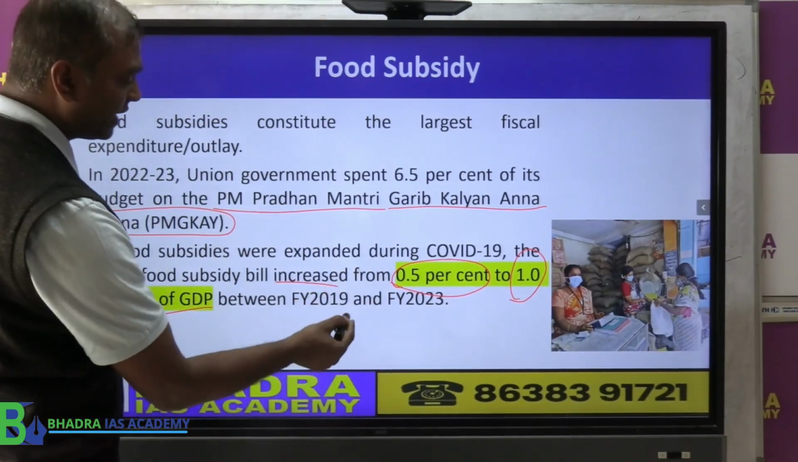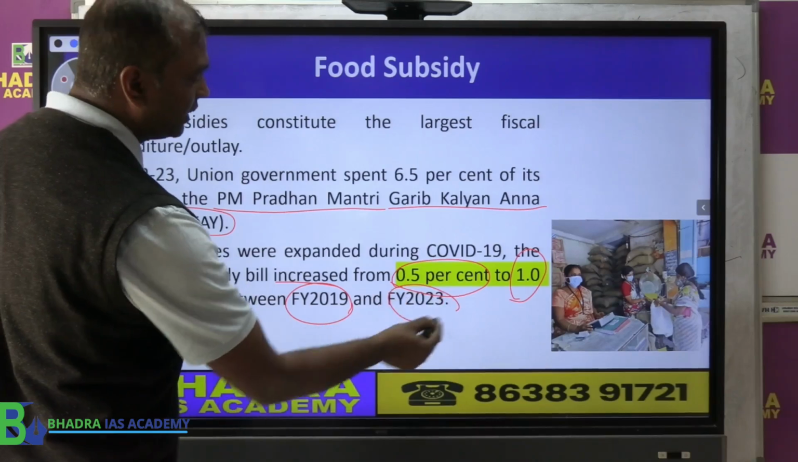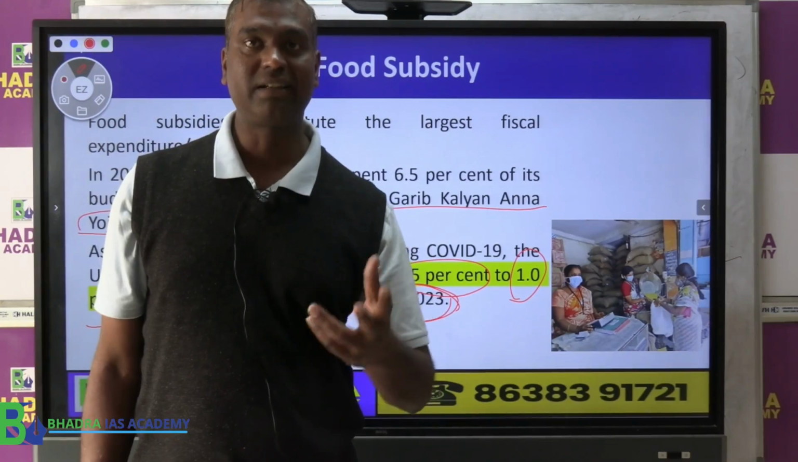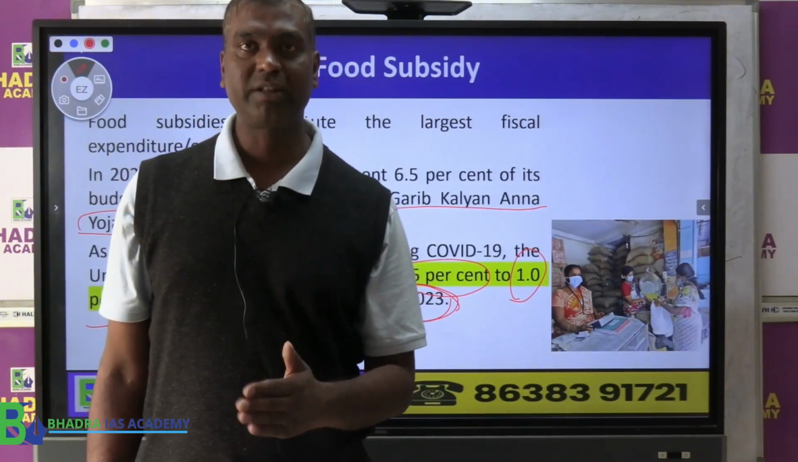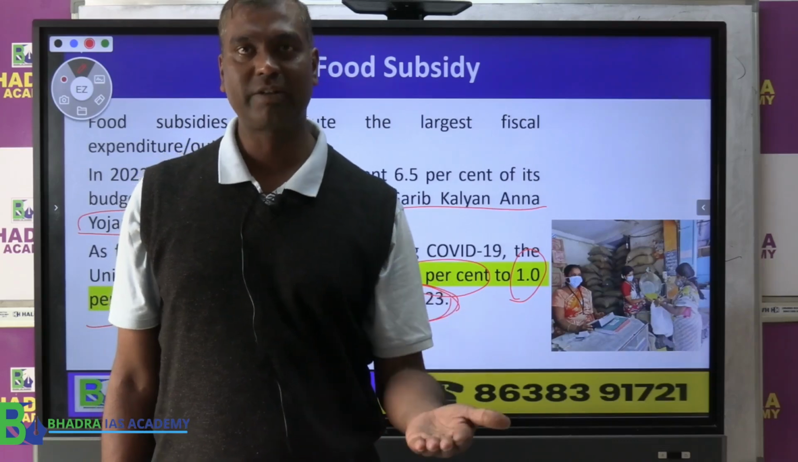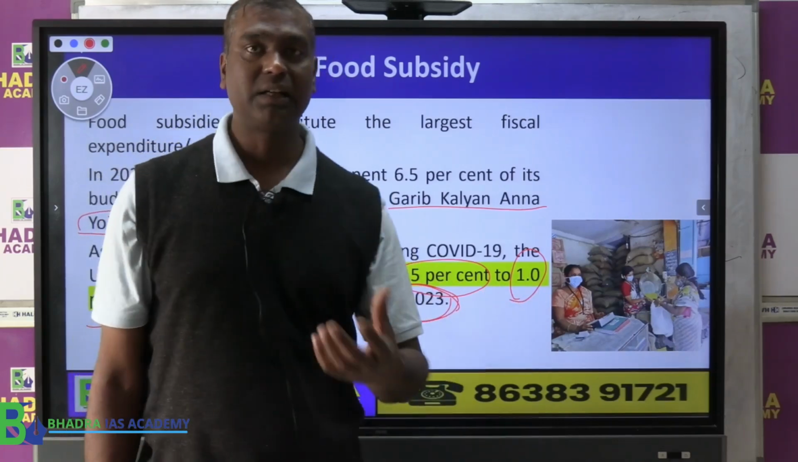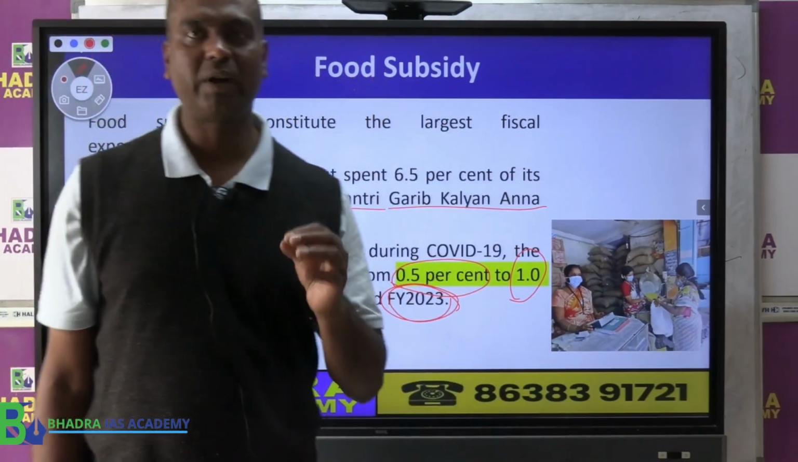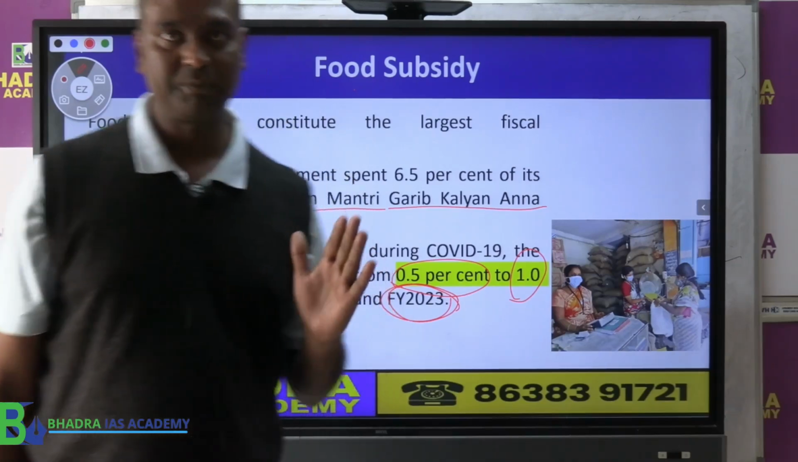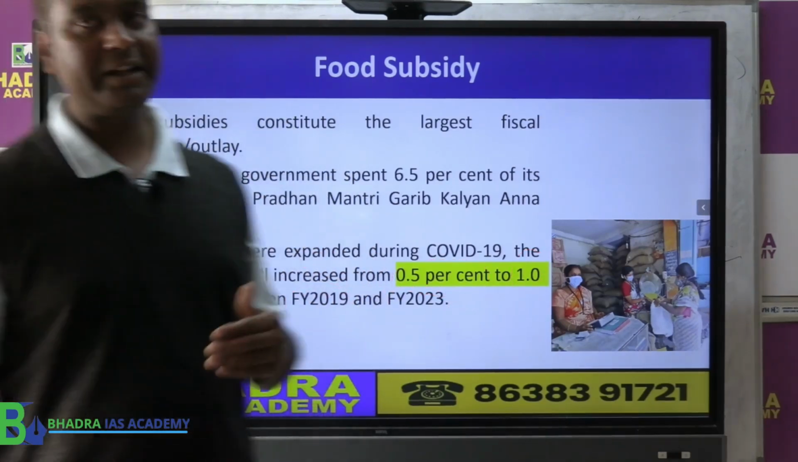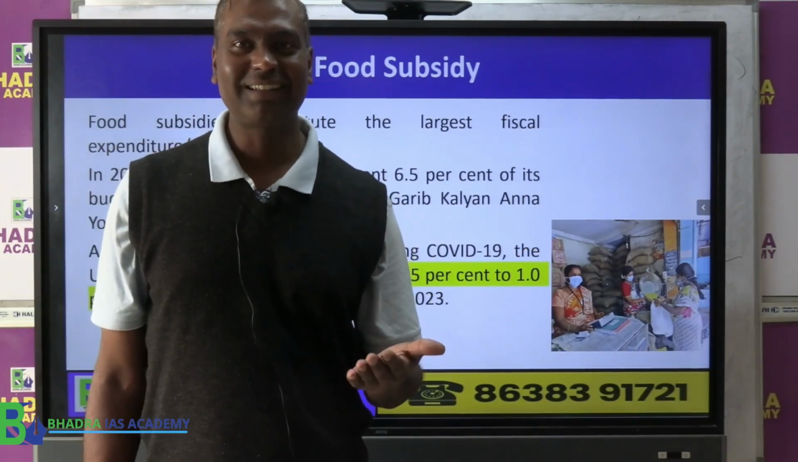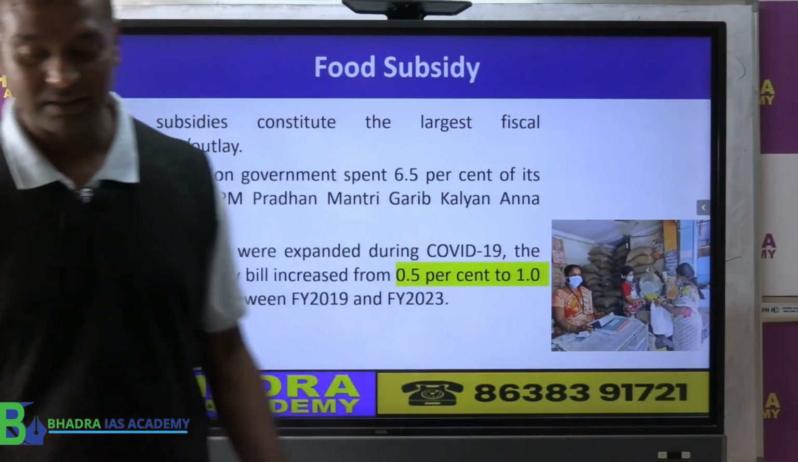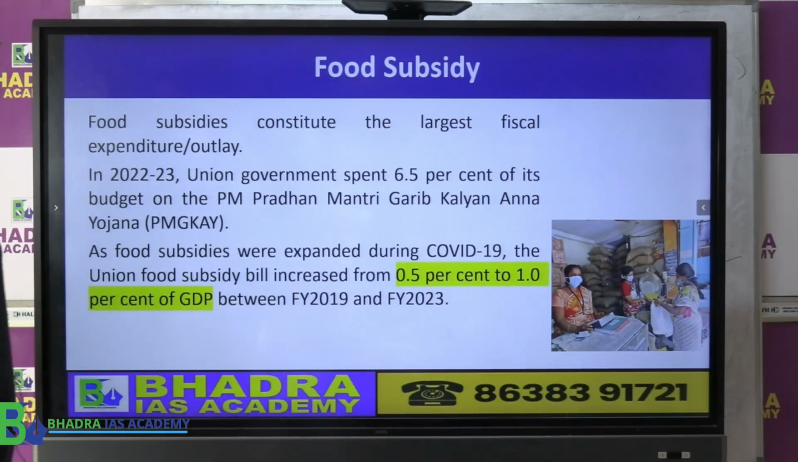So from the COVID time, 2019 till 2023, the budget expenditure increased from 0.5% of GDP to 1% of GDP. That much money the government is now spending on what we call food subsidy, providing food grains to poor people. Roughly, as I told in the class, about 81 crore people in India are dependent on the ration shop, etc.